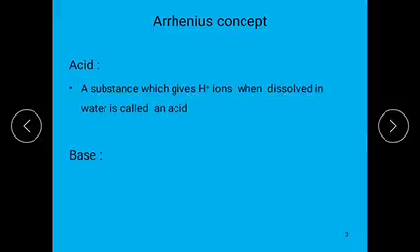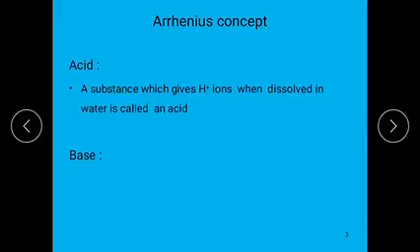Its examples are HCl, H2SO4, HNO3, hydrogen cyanide; these are some of the Arrhenius acids which on ionization give H+ ions.